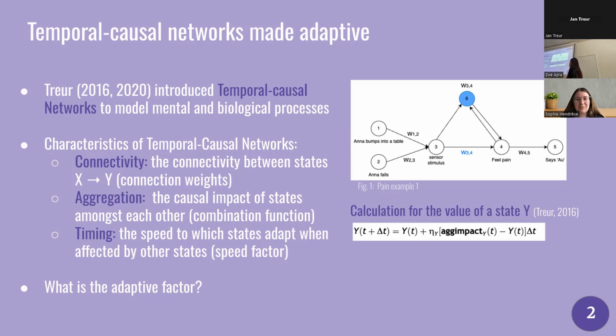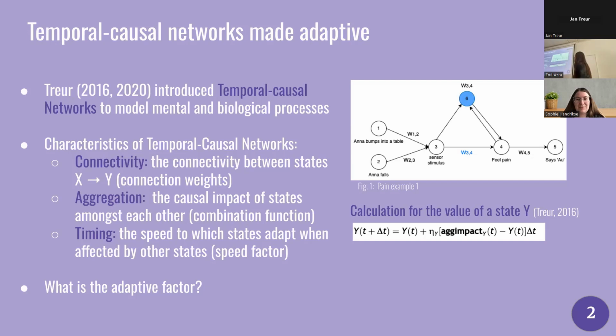The speed to which states adapt when affected by other states is regulated by a speed factor. All the states in this network are assigned a speed factor, and the speed factor is represented by the eta sign over here. And so this combined with all the other characteristics forms this equation. And it's important to note that when a simulation is run in the software, at every time step, the values of all these states will be recalculated.